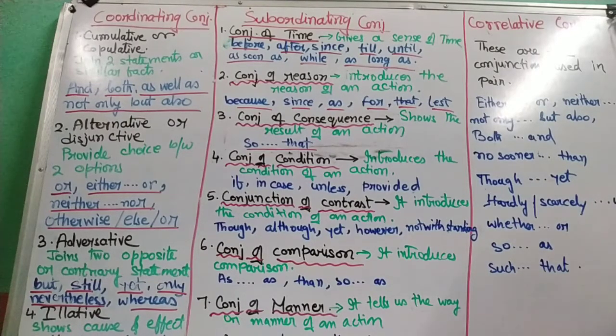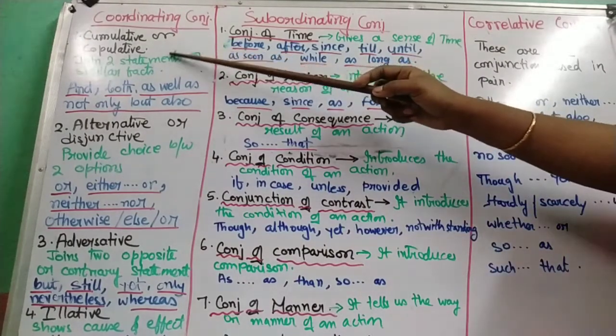So again, cumulative. As well as: Ram as well as his brothers is cunning. Ram is cunning, his brothers are cunning. So when I join this with as well as, I see both sentences of equal rank are joined together here. So again, cumulative or copulative. Not only but also: he is not only smart but also intelligent. He is smart, he is intelligent. Again, two independent phrases, none of them dependent on each other, and the ideas are also very similar. So again, cumulative or copulative conjunction.